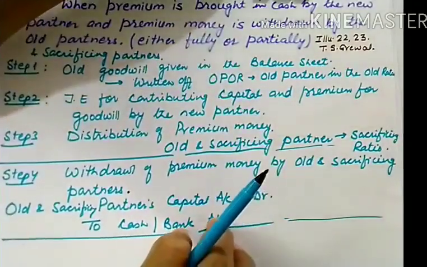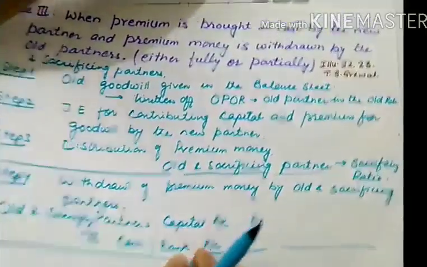So let us do one numerical from T.S. Grewal's book, which is related to withdrawal of premium money. In this case we will be doing question number 29.